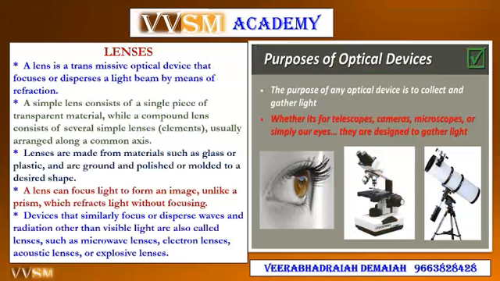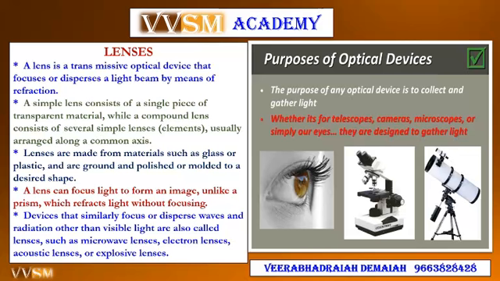Lenses. A lens is a transmissive optical device that focuses or disperses a light beam by means of refraction. A simple lens consists of a single piece of transparent material, while a compound lens consists of several simple lens elements usually arranged along a common axis.